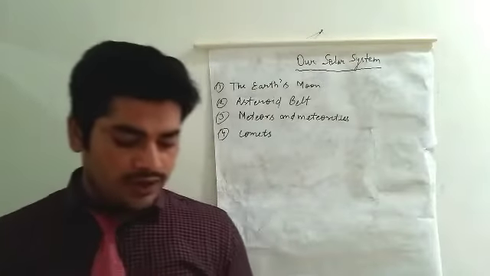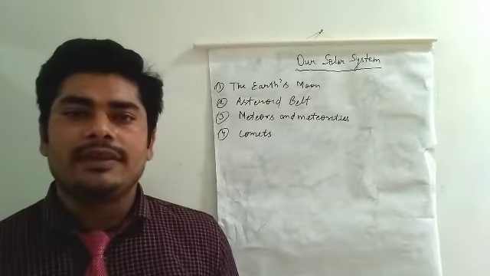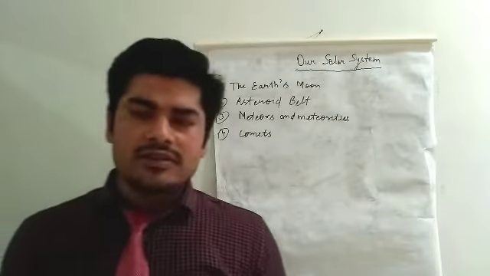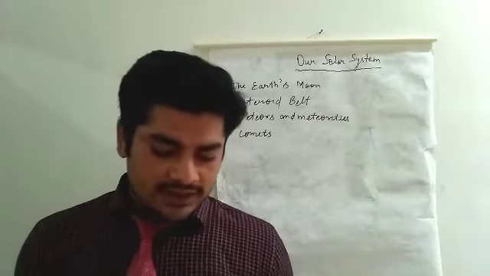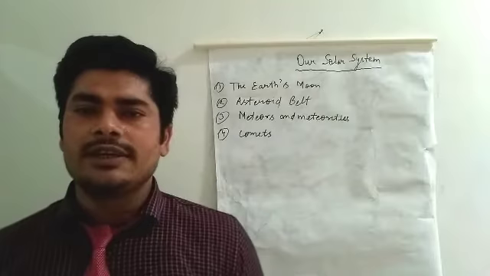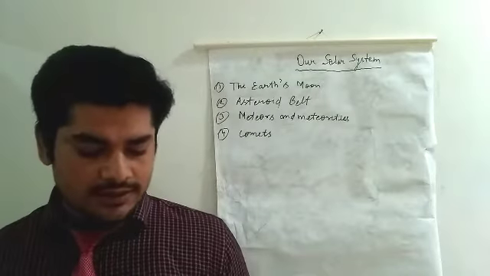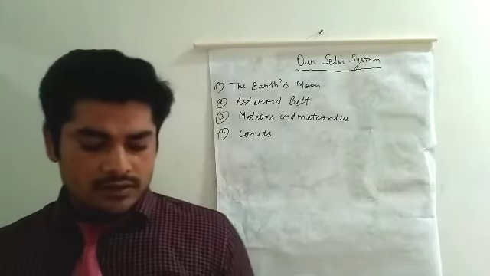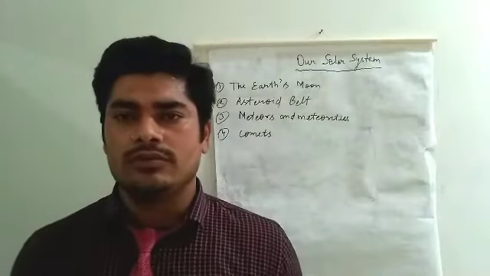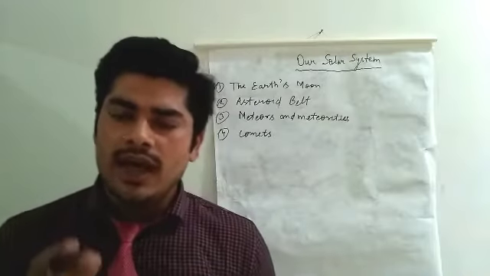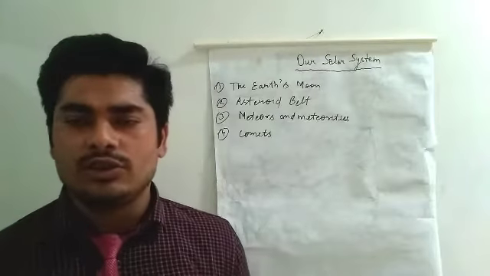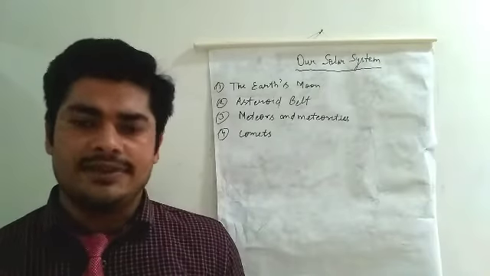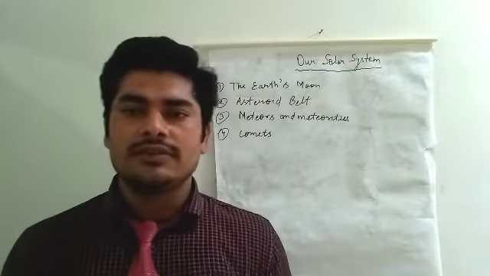So dear student, today I have to explain the earth's moon. The earth's moon is the brightest object in the night sky, my dear student, but it has no light of its own. You can say the moon has no light of its own. It only reflects light from the sun.